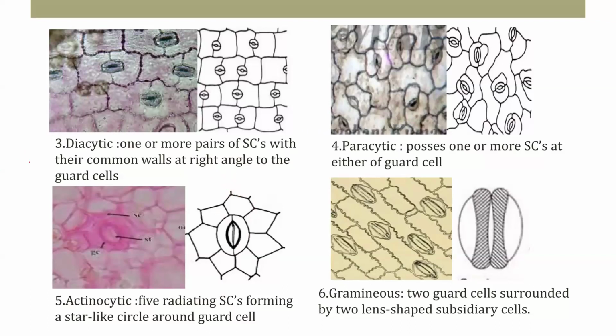Okay, parasitic. Another one is the actinocytic. So 5 radiating subsidiary cells form a star-like circle around the guard cells. Here around the guard cells, the 5 subsidiary cells are present. Another one is the graminaceous. Two guard cells are surrounded by 2 lens-shaped subsidiary cells. Generally in graminaceae, that is in monocots, the guard cells are dumbbell-shaped. In between these, the 2 lens-shaped subsidiary cells are present. So it is the graminaceous type.